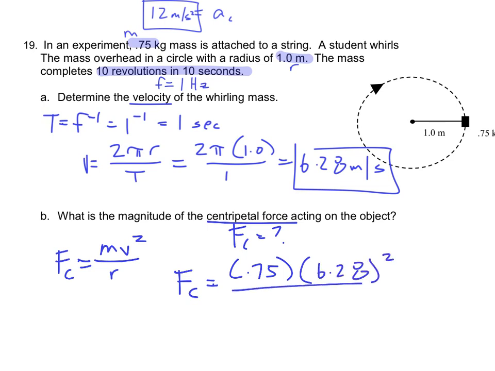Don't forget to square it, all divided by the radius, which we said was 1. If I multiply 0.75 times the velocity squared and divide that by 1, I get a centripetal force of 29.58 newtons.